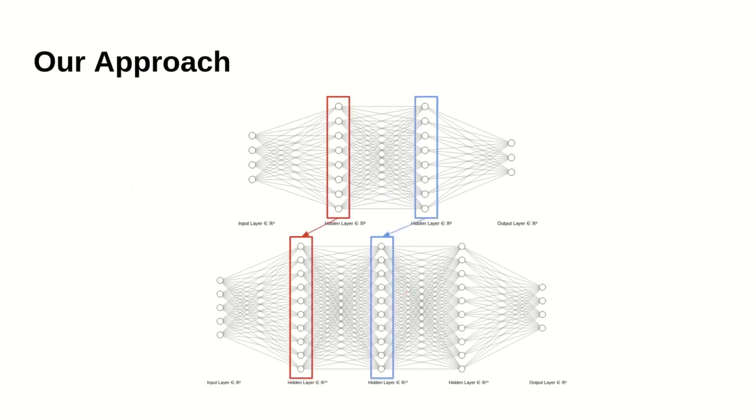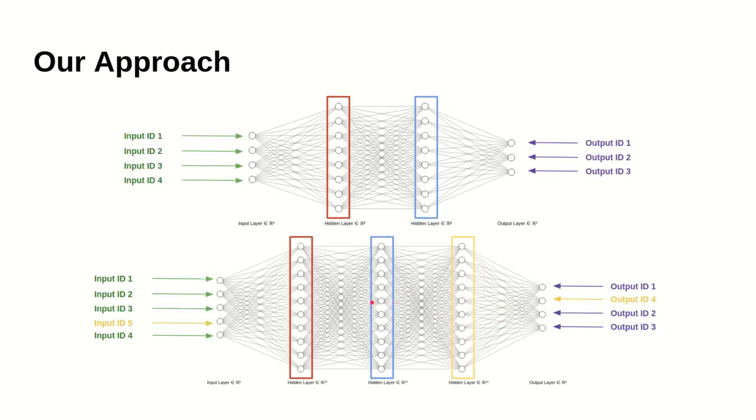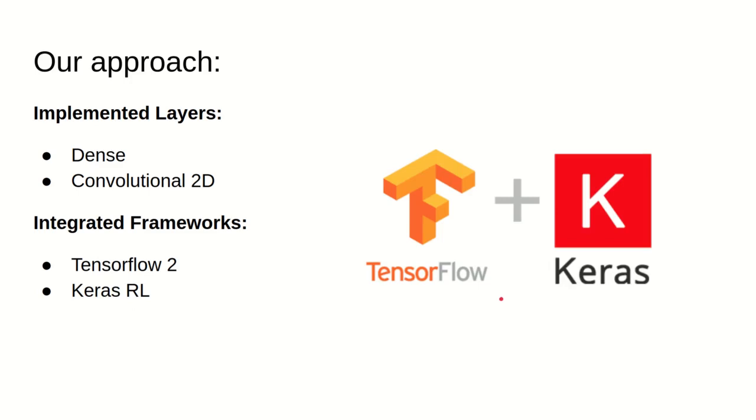To do so, we first pair the layers of both models, according to a set of IDs given by the user, as well as identifying newly added layers. We establish new inputs and outputs thanks to the list of IDs set by the user. Subsequently, our algorithm runs these IDs through the network, copying the weights from the paired layers, in such a way that the learned input-output relationships are kept. Newly added layers are initialized so that they modify these relationships as little as possible. As for now, we have implemented this algorithm to work with both dense and 2D convolutional layers, for both TensorFlow and Keras-RL.